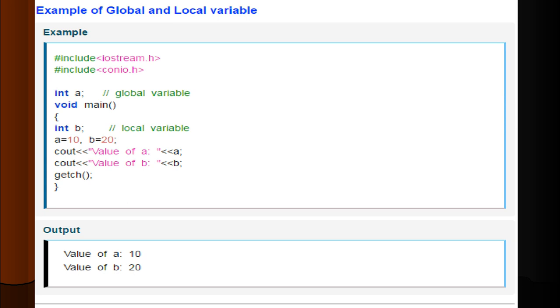When we try to display the values, both a and b are displayed. Now, if you have declared a as 20 outside the main function, and you try to modify the value, then the latest version will be taken. So that is the scope of the variable.